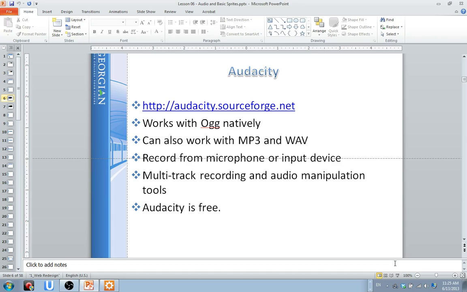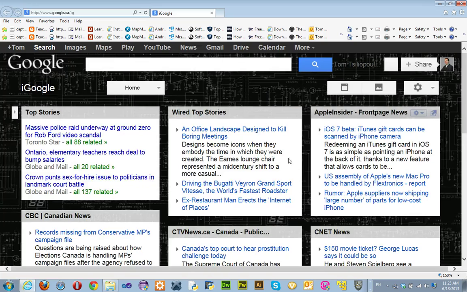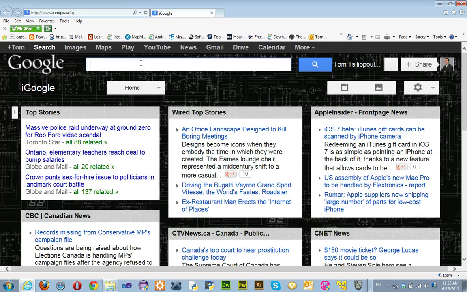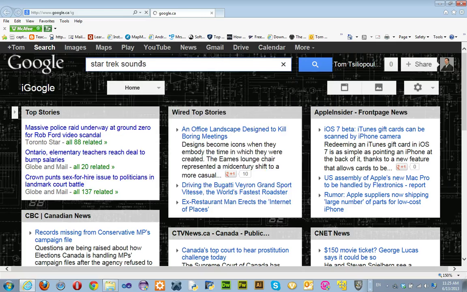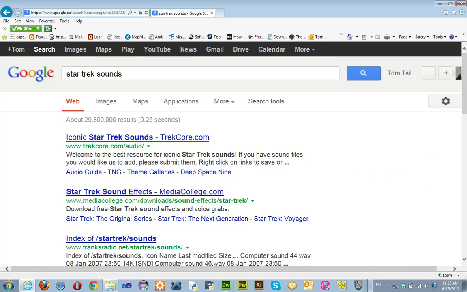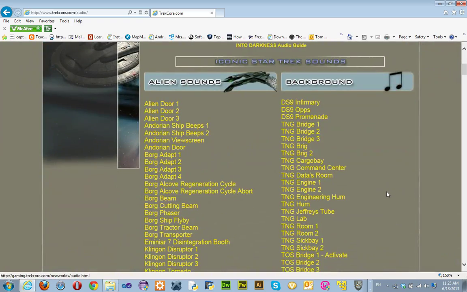There are literally thousands of soundbite sites out there that you can go to if you want a specific sound. For example, let's use Star Trek sounds. I'm a Star Trek fanatic. You could probably go to YouTube, and I bet somebody has a video of this sound. Oh, for sure. But let's say I wanted Star Trek sounds, I can go to a Star Trek sounds site, and here's Star Trek. So I've got all these audio bites for Star Trek, right?